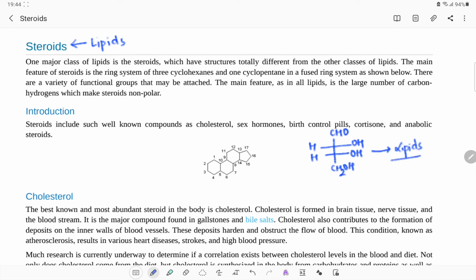But steroids, though they are a part of the lipid system, do not have these long chain systems.